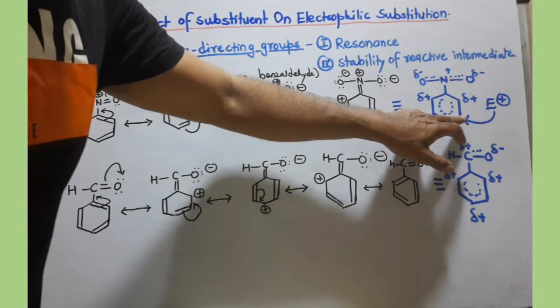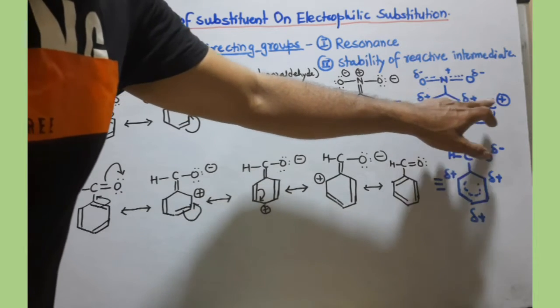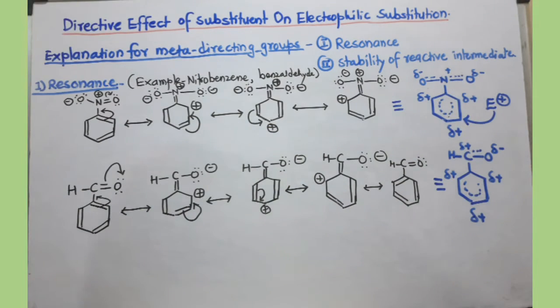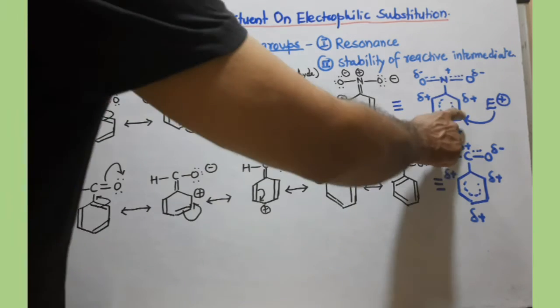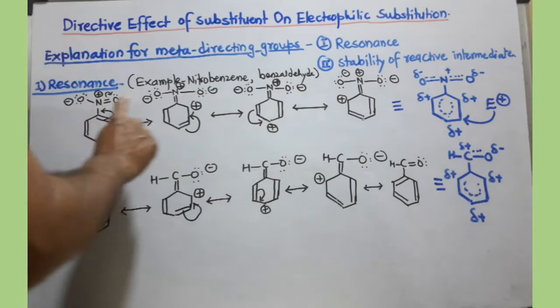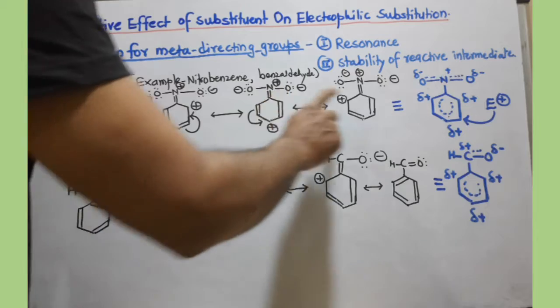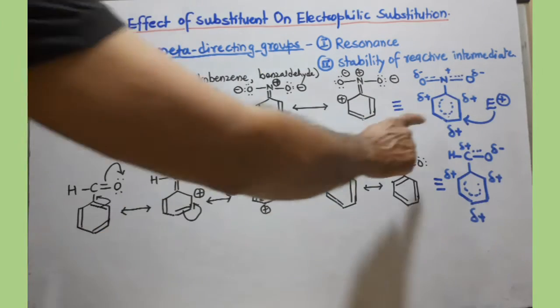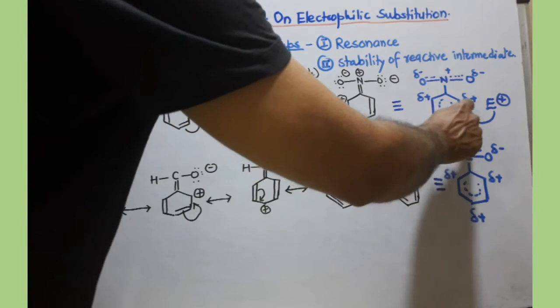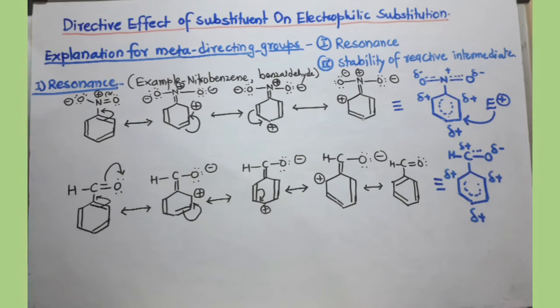You can see there is no positive charge there, but because of the positive charge elsewhere there will be repulsion. So instead it will prefer to go at the meta position. So if this group is present, the incoming electrophile will go at the meta position because there is more electron density as compared to the ortho and para positions.